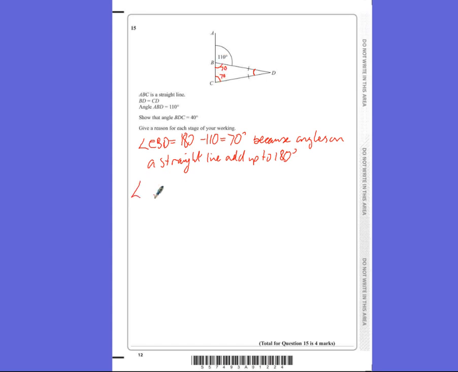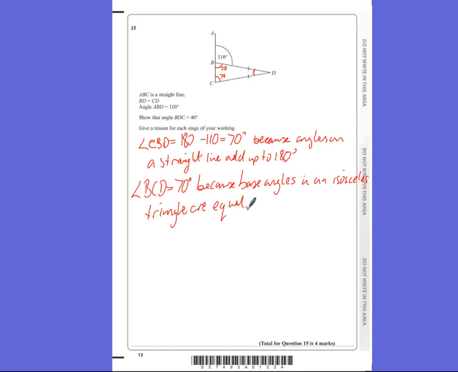So angle BCD equals 70 because base angles in an isosceles triangle are equal.